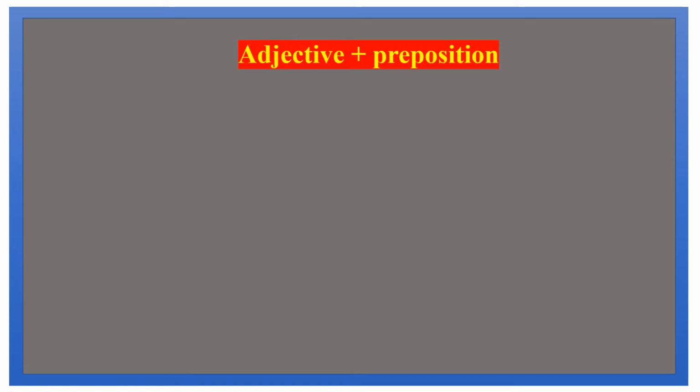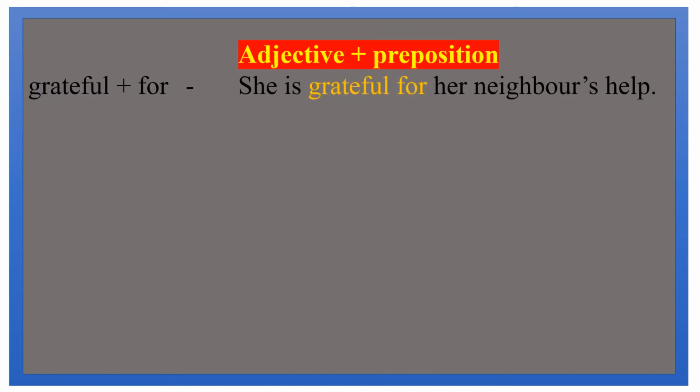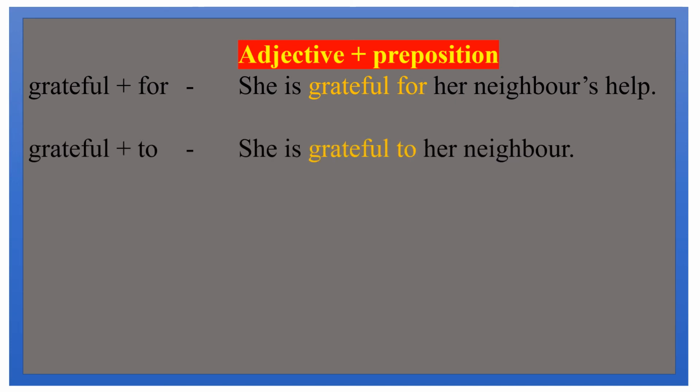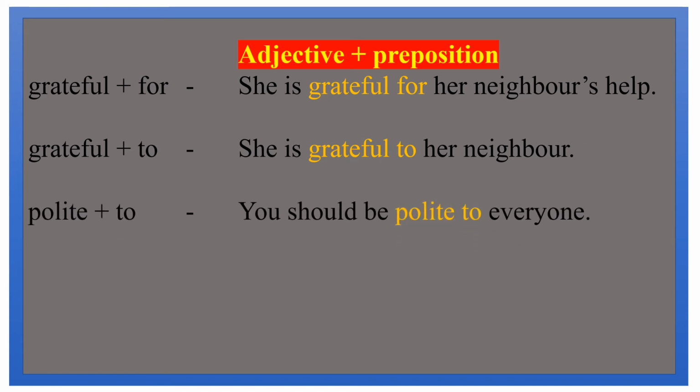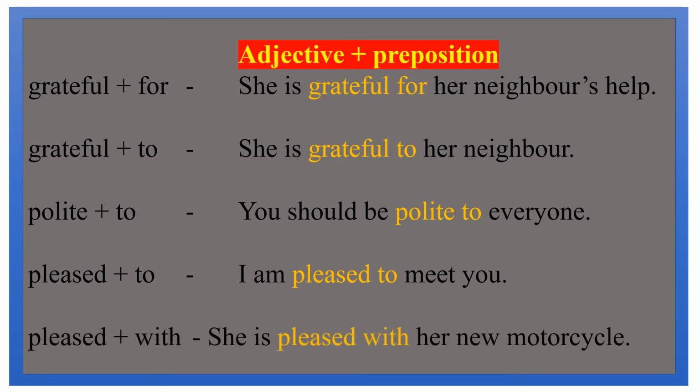Next, adjective plus preposition. Grateful for. Here, grateful means thankful. She is grateful for her neighbor's help. Grateful to. She is grateful to her neighbor. Polite to. You should be polite to everyone. Pleased to. I am pleased to meet you. Pleased with. She is pleased with her new motorcycle.